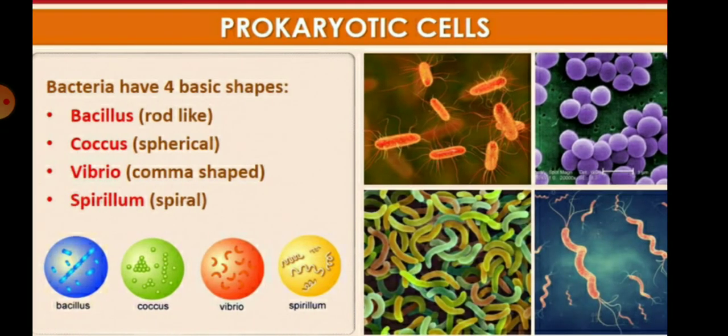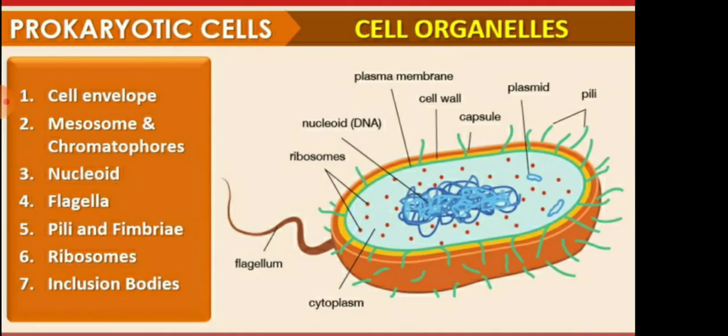So children, the prokaryotic cells include bacteria. They are classified according to shape. Bacteria are divided into four categories: Bacillus, Cocci, Vibrio and Spirillum. Bacillus means rod shape, Coccus means spherical, Vibrio means comma shape and Spirillum means spiral in shape. You can see these pictures in this diagram.